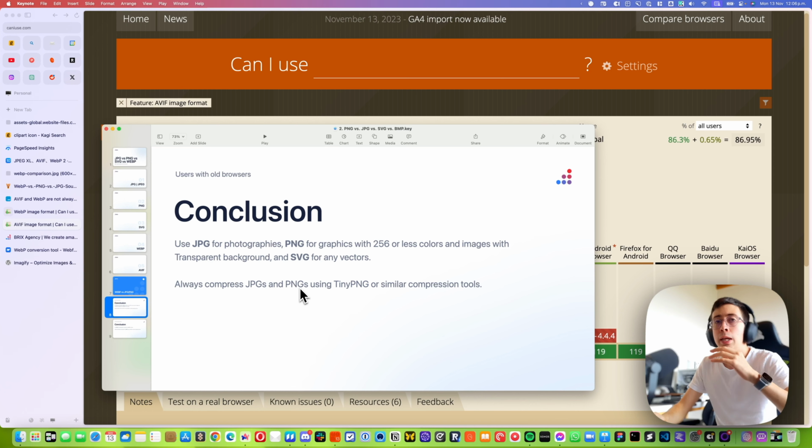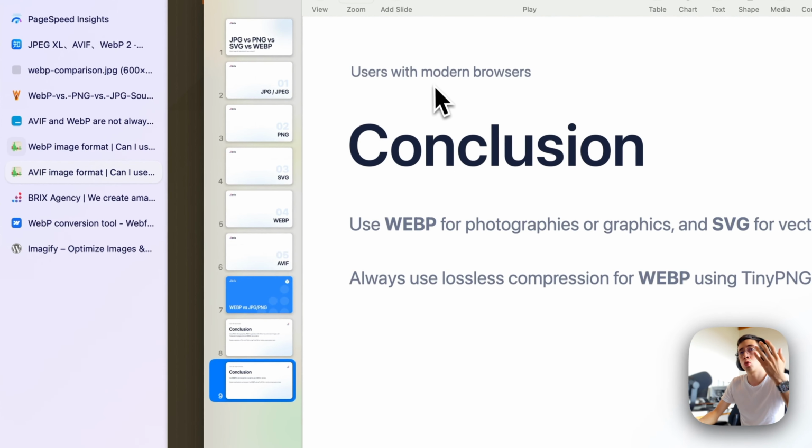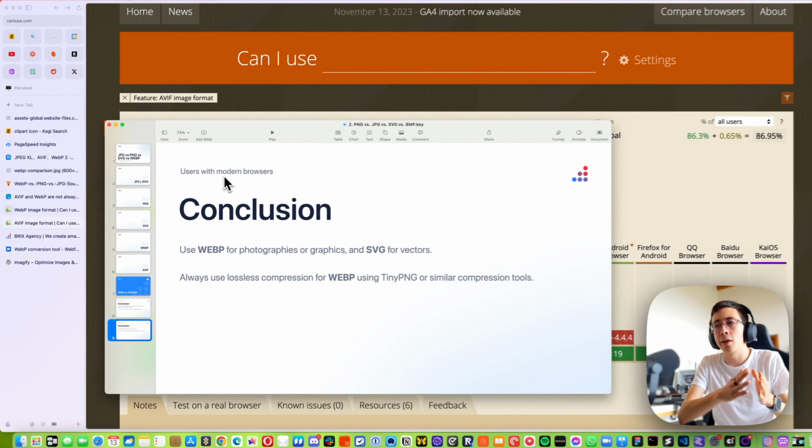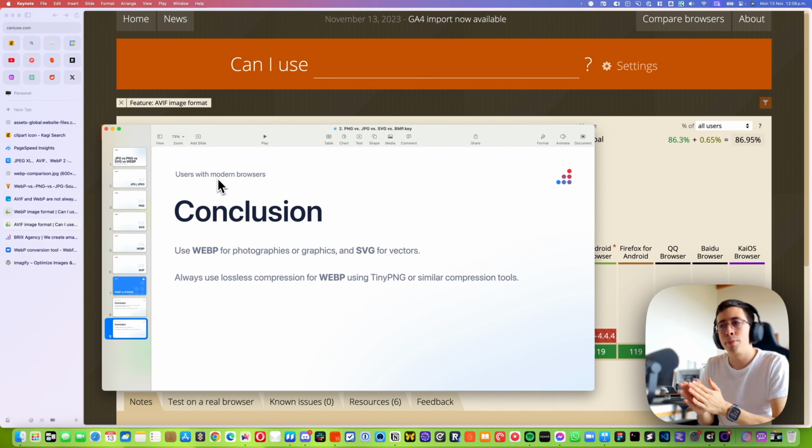but you can use the one you prefer. And the other conclusion is that if you have users with modern browsers, maybe you are a cutting edge app that's almost used only by teenagers that have the latest version of Safari on their iPhone, something like that. In that case, it makes sense to use WebP for photographies and graphics and SVG for vectors. And that way, you only have those two options. And that's pretty much it.